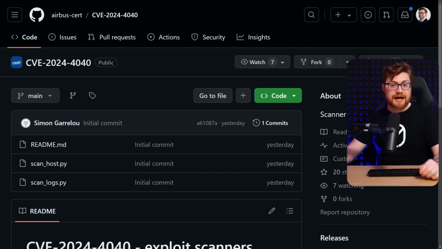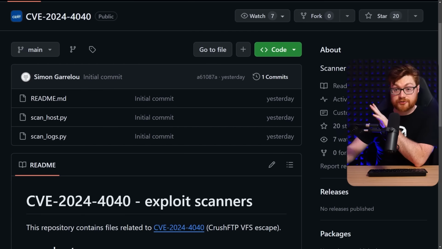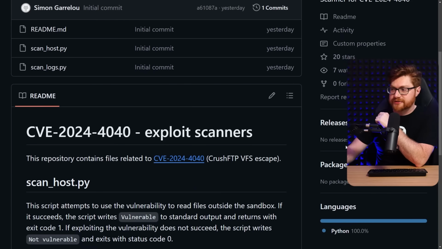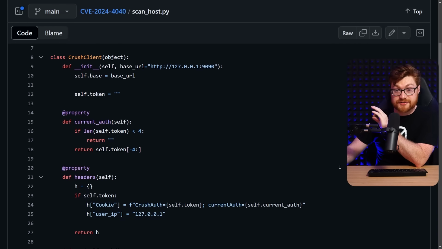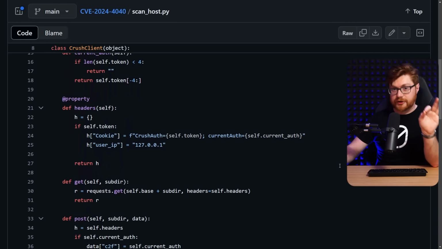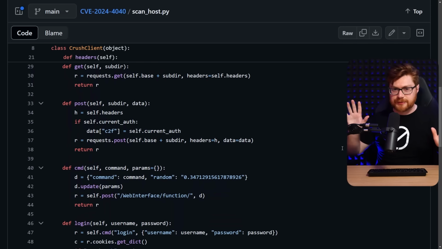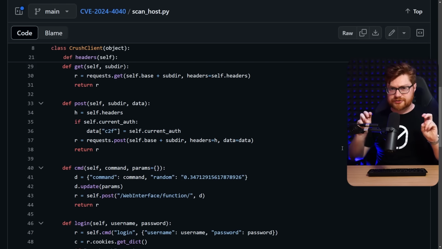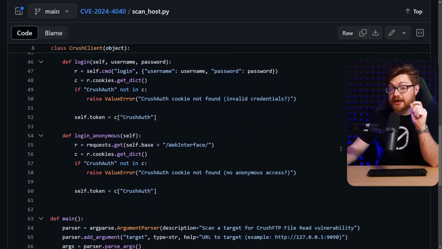If you take a look back at the scanner code that we saw from Flare, this other GitHub repository, even from Airbus CERT themselves, the folks that actually found, disclosed, and reported this vulnerability in the first place, they put out the scan host Python script that basically showcases this proof of concept for exploiting the current vulnerability. So I didn't feel too bad spilling the beans on that file inclusion trick. I don't think I could demo the RCE component yet, but I know someone who can, and it might already be out and about.